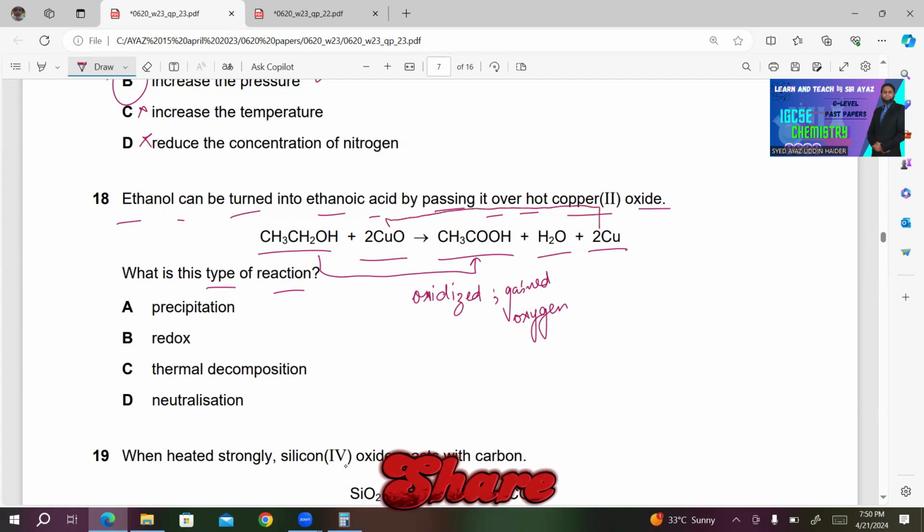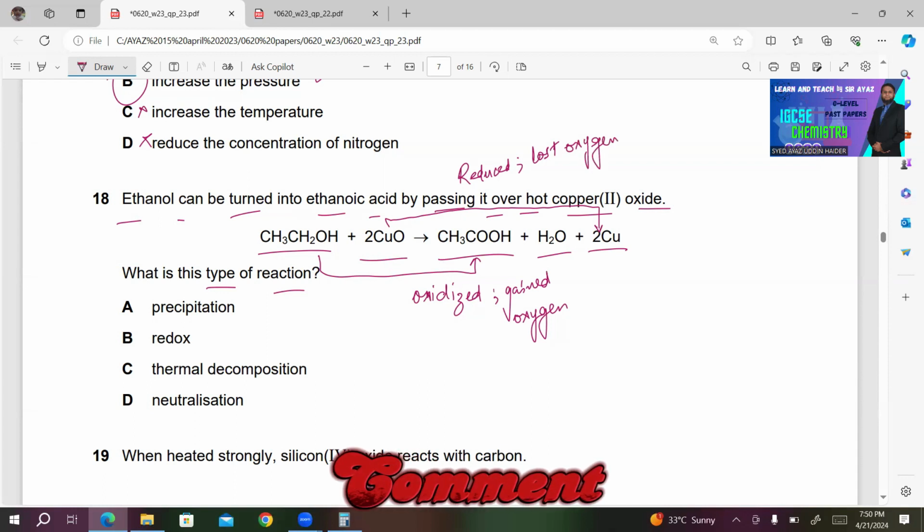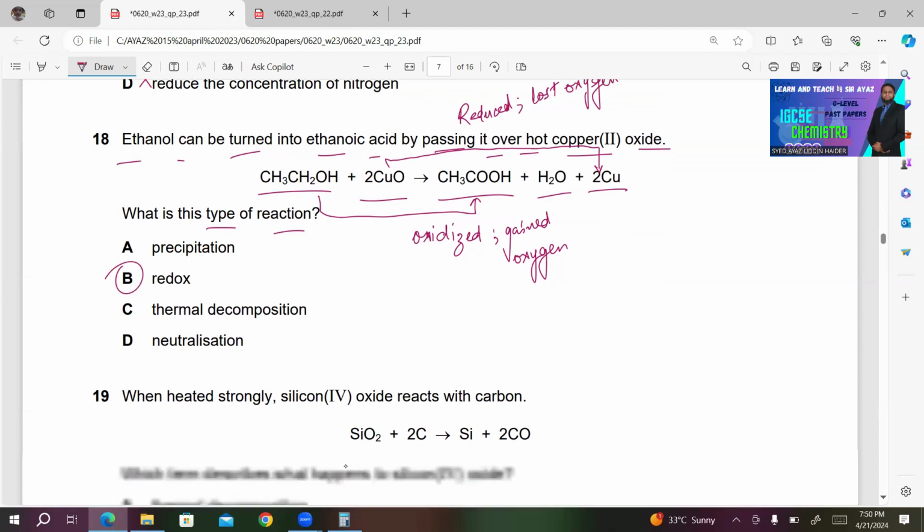CuO is losing oxygen, so it's reduced, which means it has lost oxygen. So there's a loss and gain of oxygen happening. So these are the situations for a redox reaction. So it must be redox. All the other choices are incorrect.